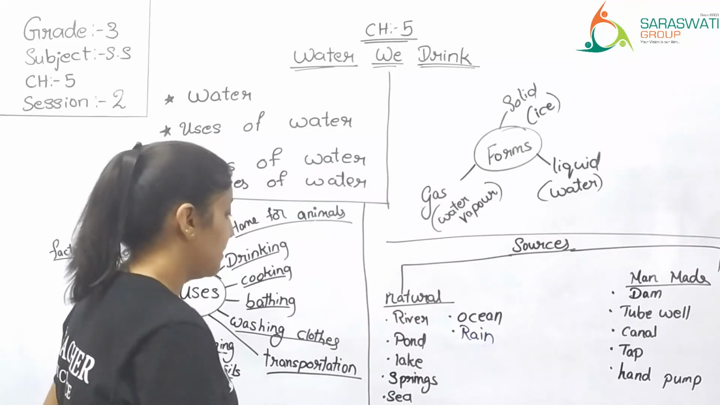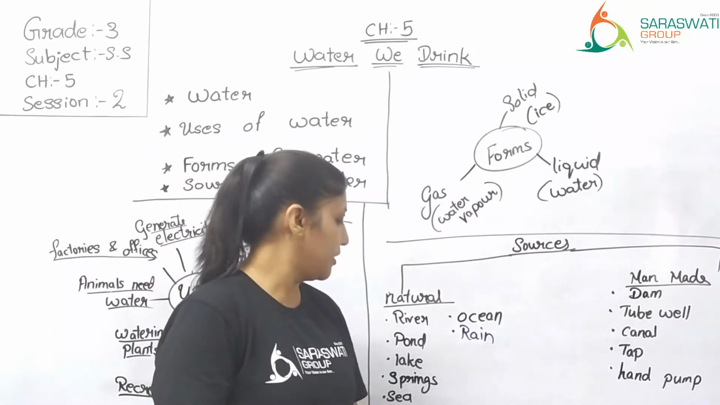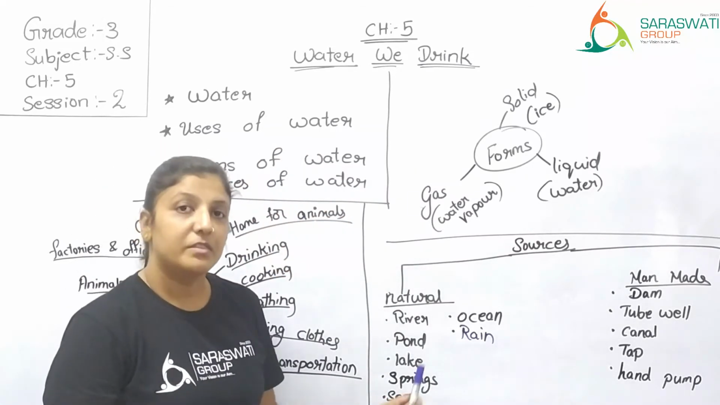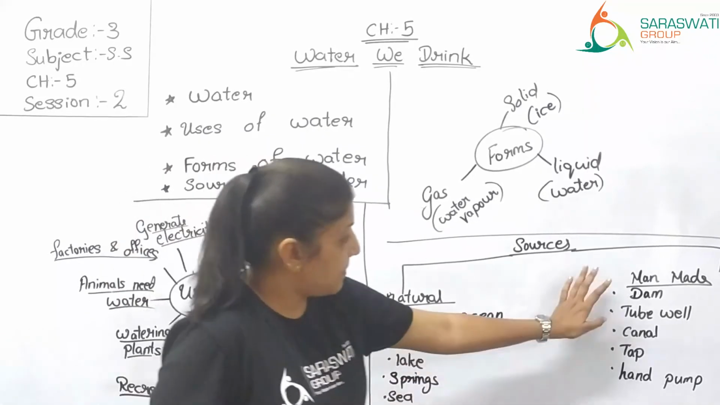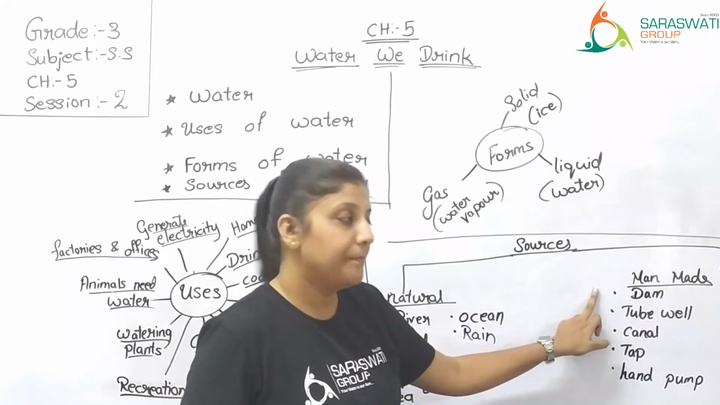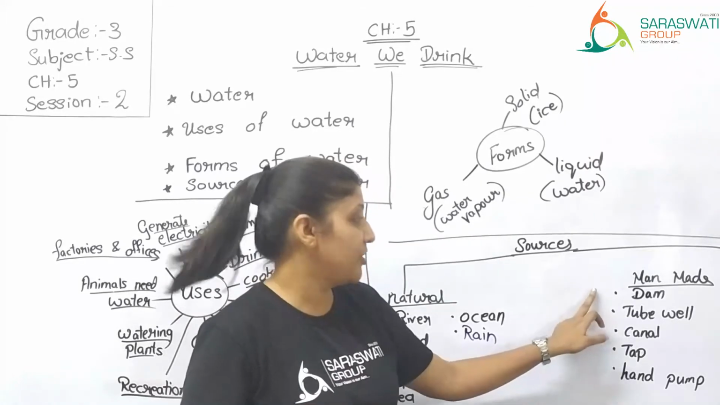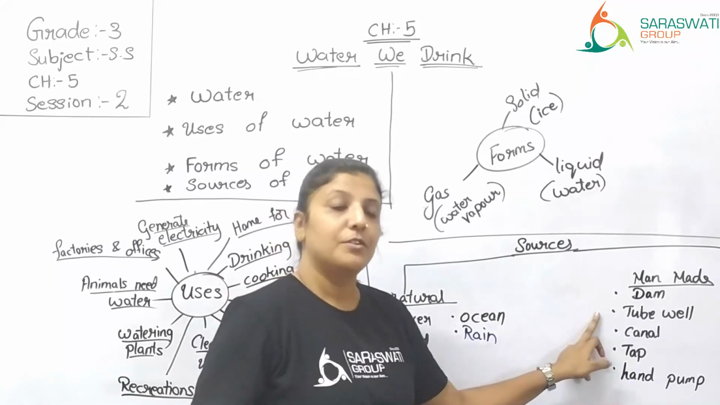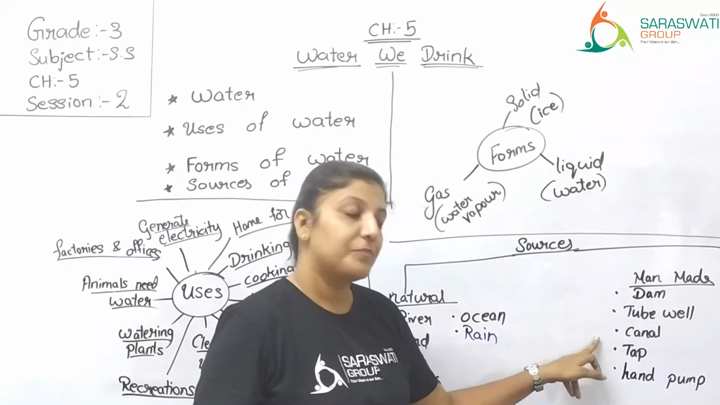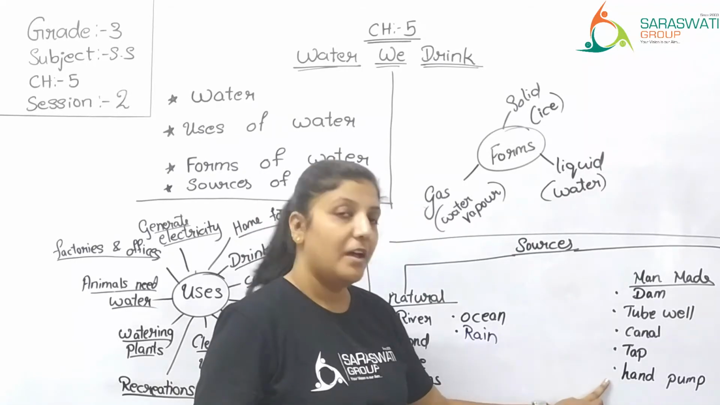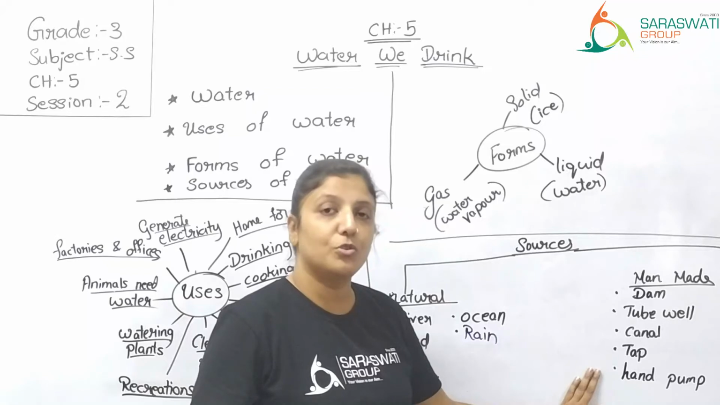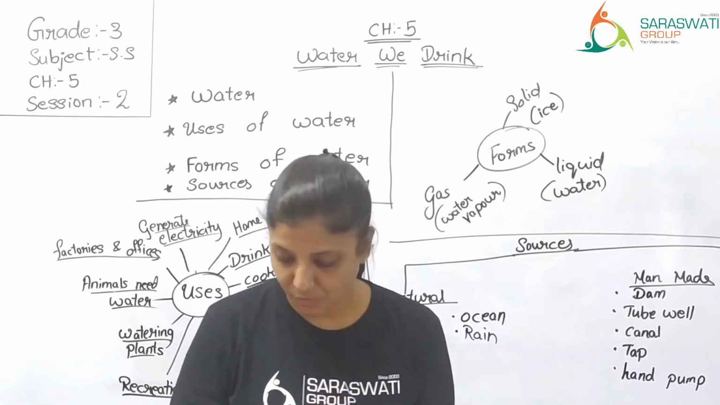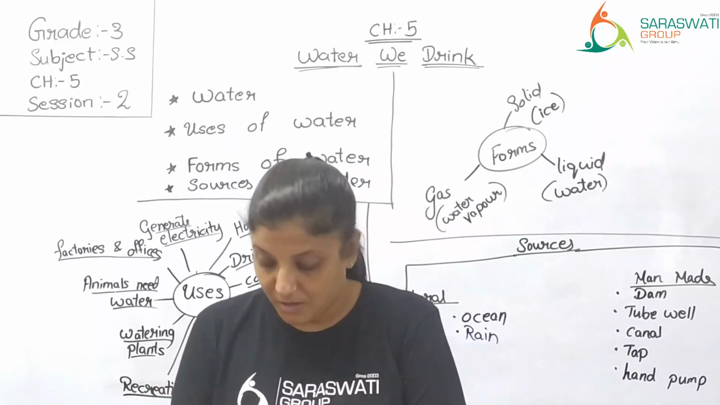So these are different sources of water. Natural sources of water. Man-made sources are dam, which I have already shared the picture, tube well, canal, tap, and hand pumps. From all these man-made sources also you get water. Right? Now let's see what is given in your book.